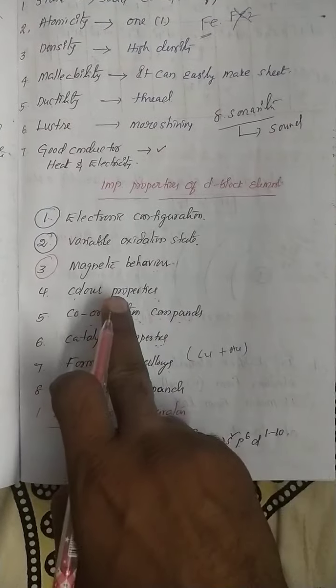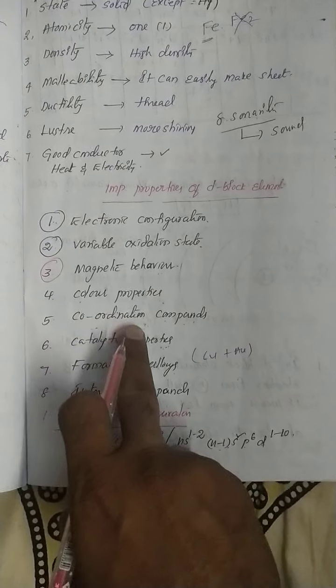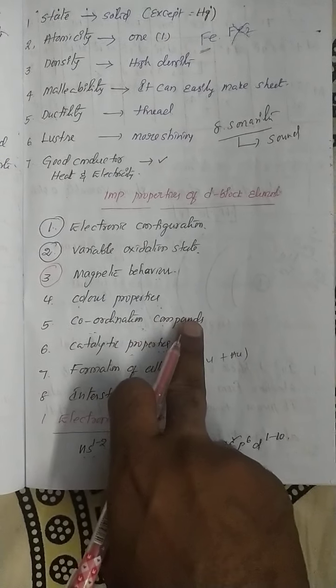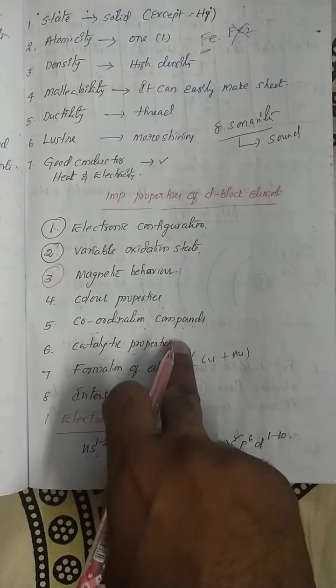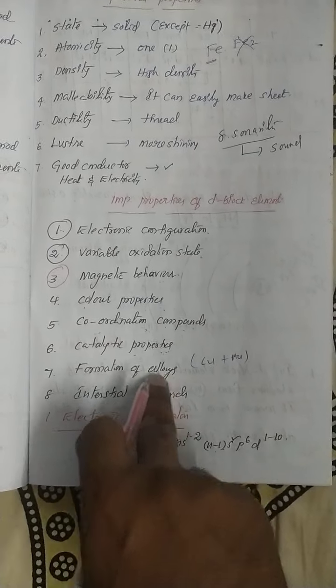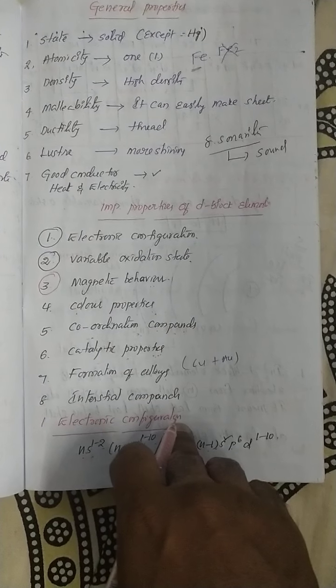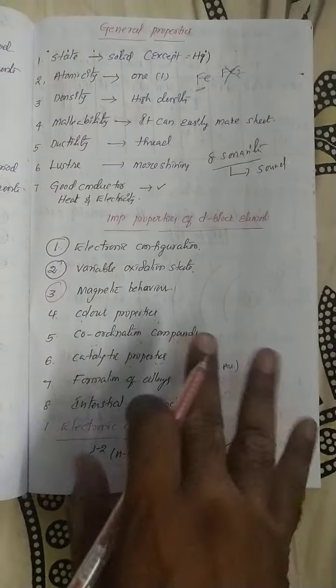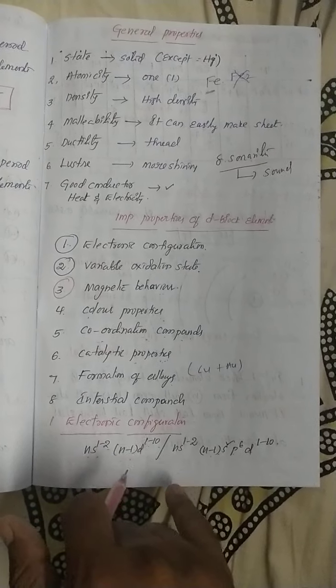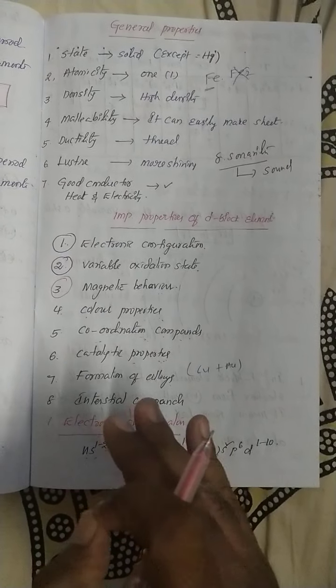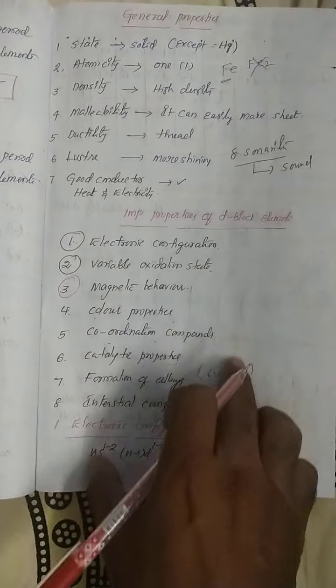Next in my class you will start color property, formation of coordination compounds, catalytic properties, formation of alloys, interstitial compounds. All these properties are very important from the competitive exam point of view. They can easily ask questions from this area.